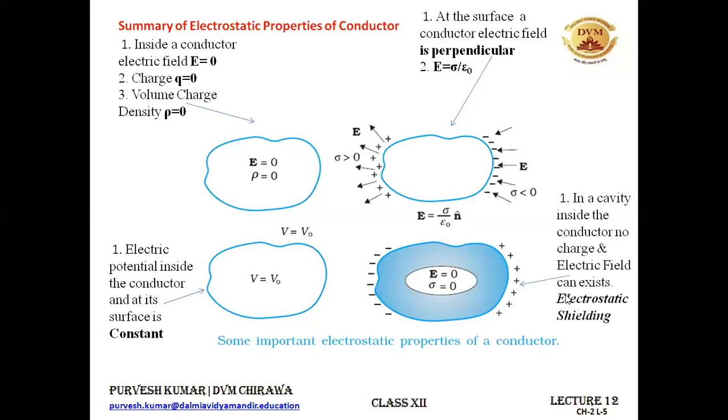And the last point we have discussed is electrostatic shielding: in a cavity inside the conductor, no electric charge and electric field can exist. That's why if you place something in the cavity or hollow space inside the conductor, it remains shielded from the external electric influences, and this effect is known as electrostatic shielding. So this is the summary of the 7 points that we have discussed. If you remember these things, it will be much easier for you to draw up the concepts when we deal with capacitances. That's why I made this summary for you.